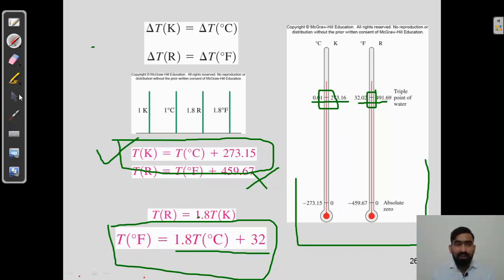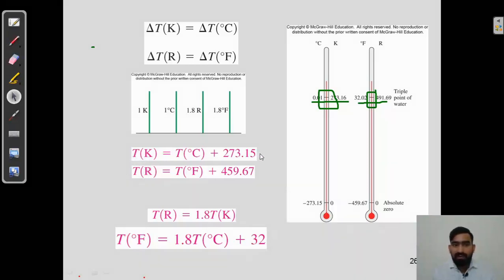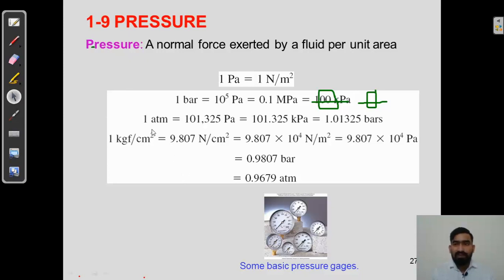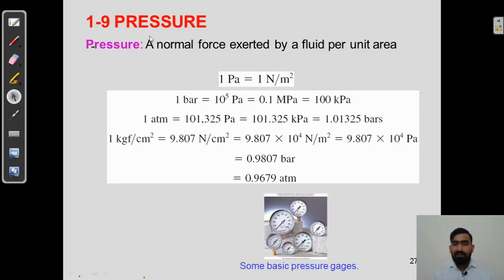Right. Now we will see the next slide, where we can see the phenomena of thermodynamics. So here it is: pressure. We have a very important phenomenon, that is pressure. So we will see what pressure is in different scales.